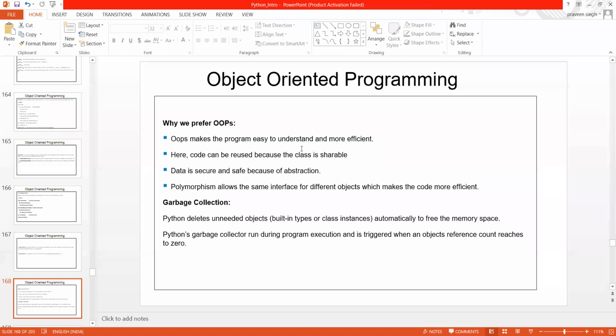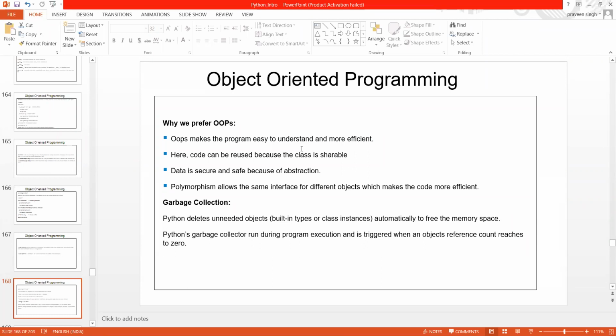As I mentioned previously, encapsulation. Data is secure and safe because of abstraction as well. Everything comes in an abstract manner, so your data is pretty much secure and safe. And then polymorphism, which I just now spoke about, polymorphism allows the same interface for different objects, which makes the code more efficient actually. Okay. So till this we are pretty much fine, and I have covered almost everything in OOP.